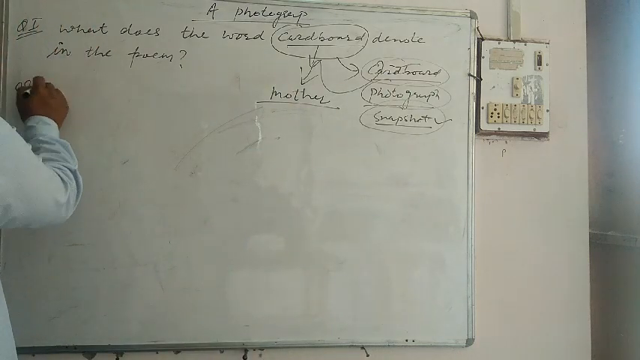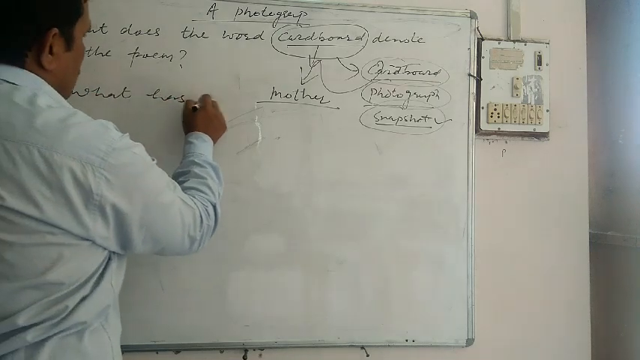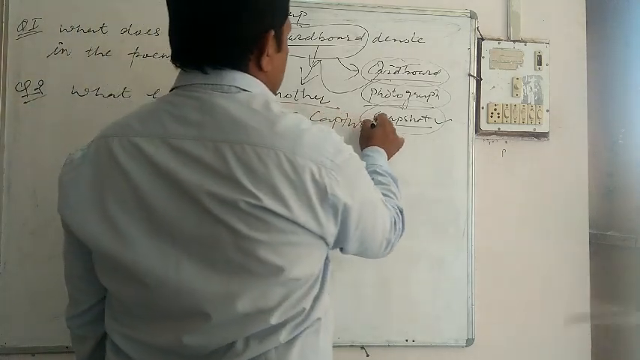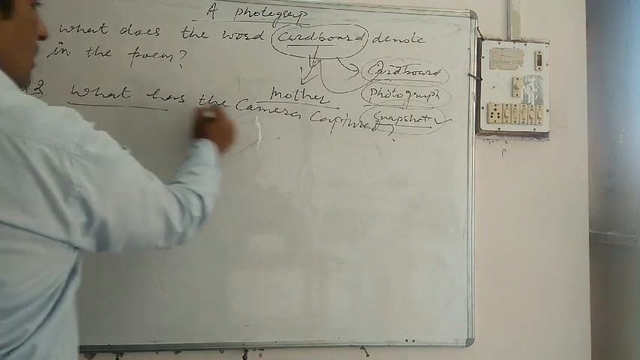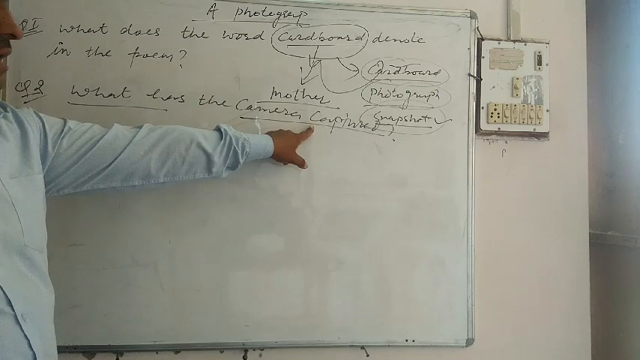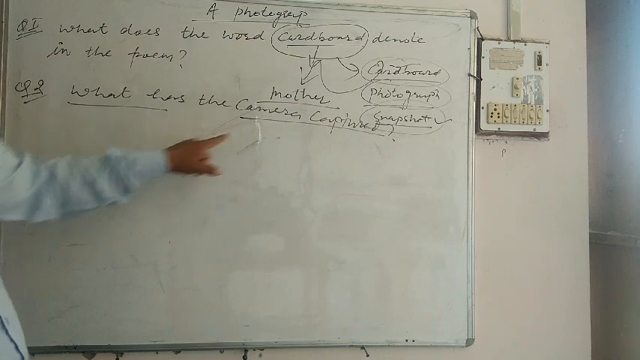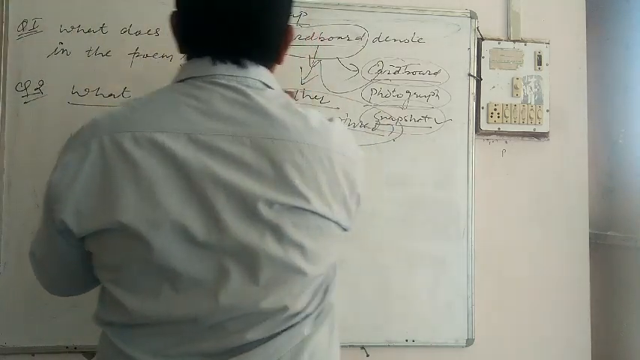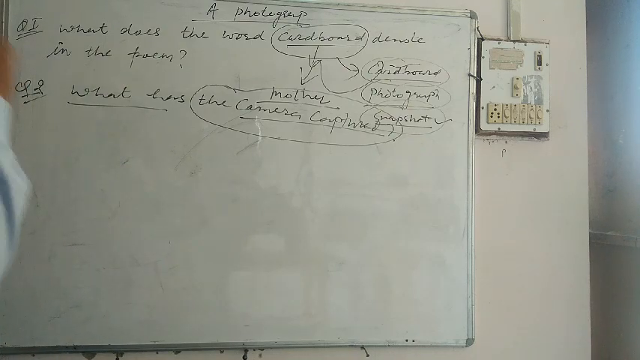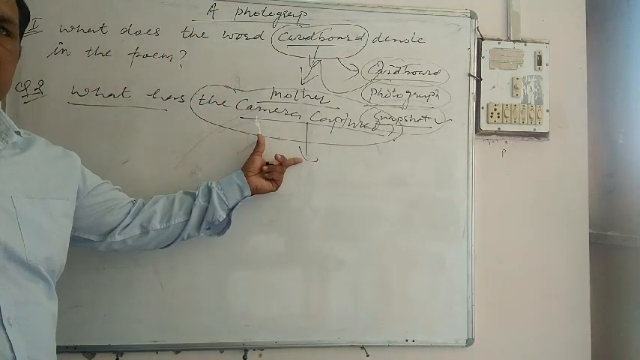Let's take the second question here. What has the camera captured? The camera has captured an image of three little girls near the sea beach. Among them, one is the poetess's mother.